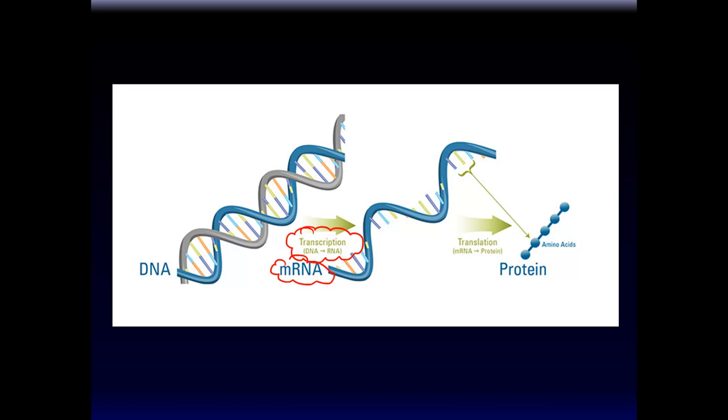Okay, and then the RNA is used as a template, as code to make proteins, which are made of amino acids. Which amino acids come together in which order is determined by the sequence that's over here, and this sequence is determined by the DNA sequence. So the structure of the protein, based on the sequence of amino acids, is determined by the messenger RNA, which is determined by the DNA.